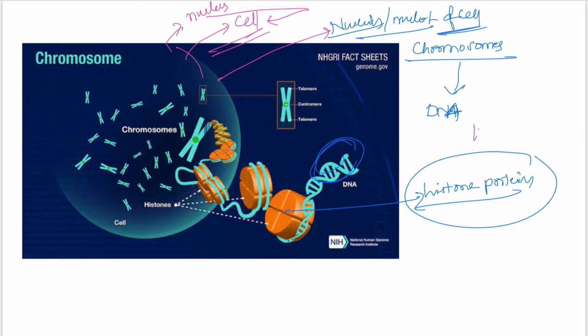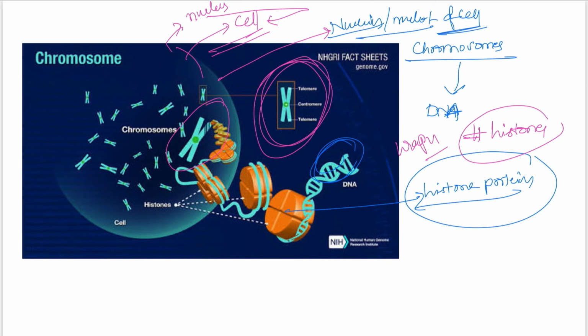This wrapping leads to the formation of a chromosome. This is the chromosome I am seeing now on the side.